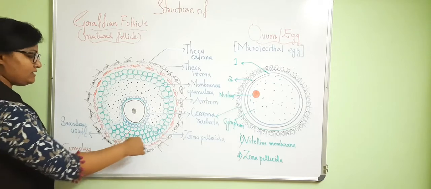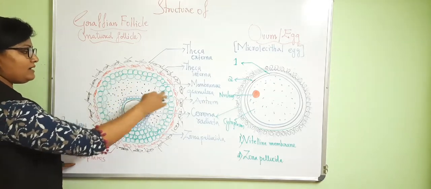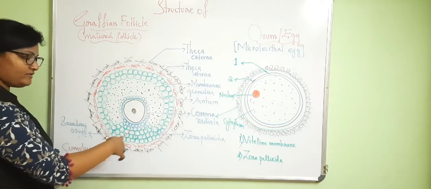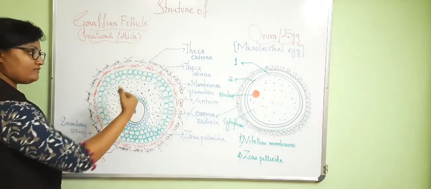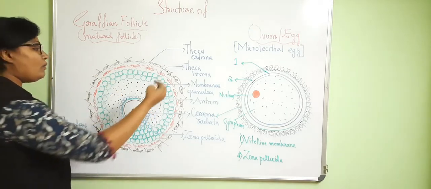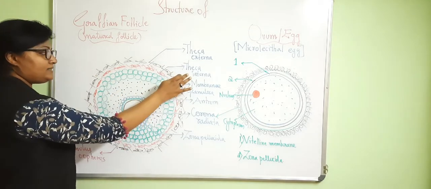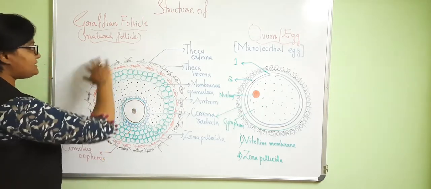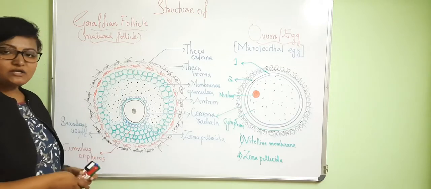The next layer is the membrana granulosa, the layer of the Graafian follicle. Next to the membrana granulosa there are two layers: the internal layer is the theca interna and the external layer is the theca externa. So this is the Graafian follicle structure.